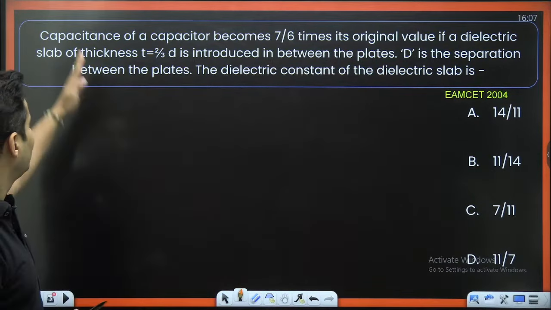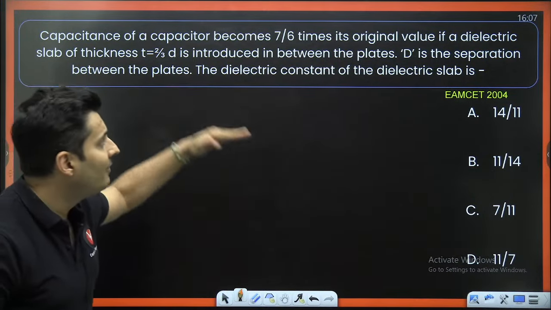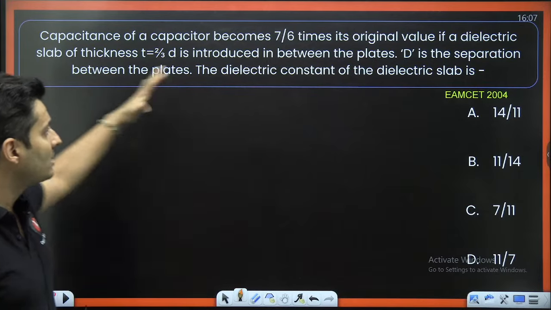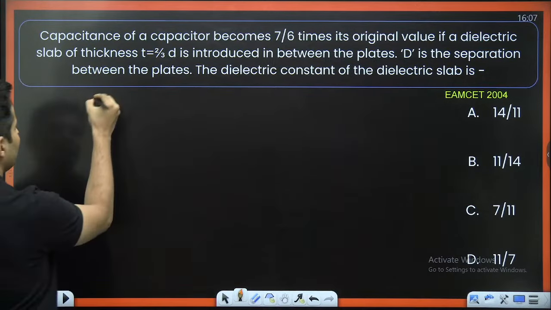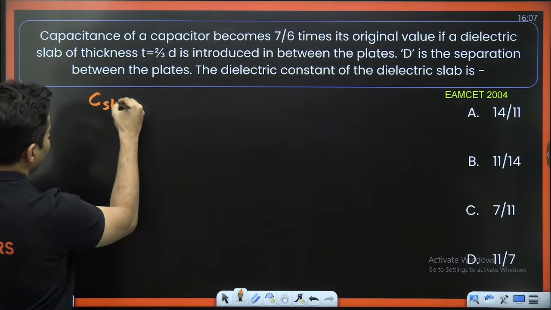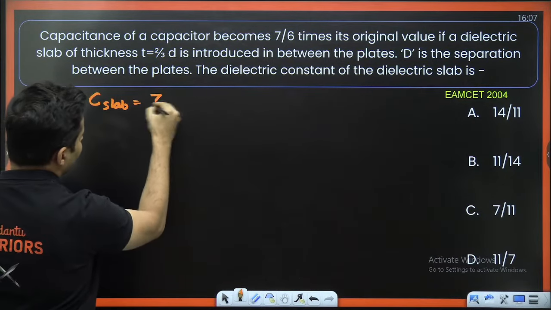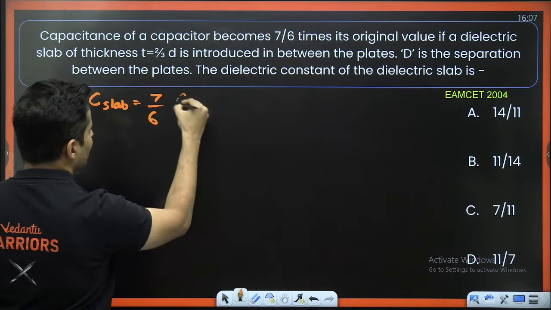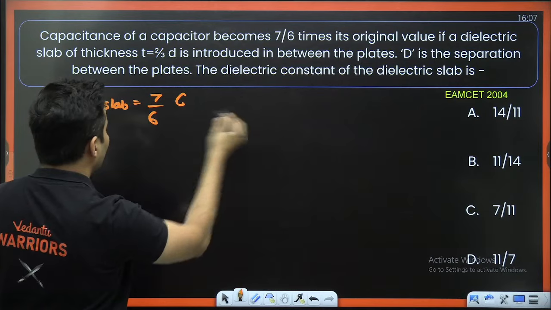How to solve this? The capacitance becomes 7 by 6 times the original value with the insertion of the slab. So C with the slab is 7 by 6 times the C without anything.